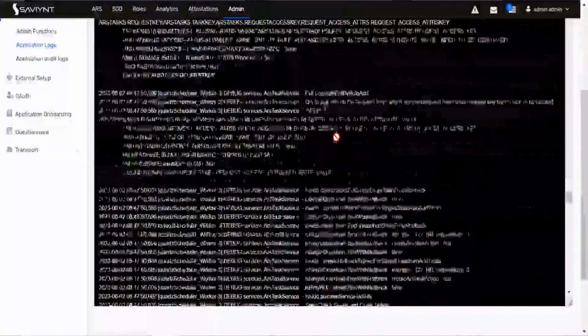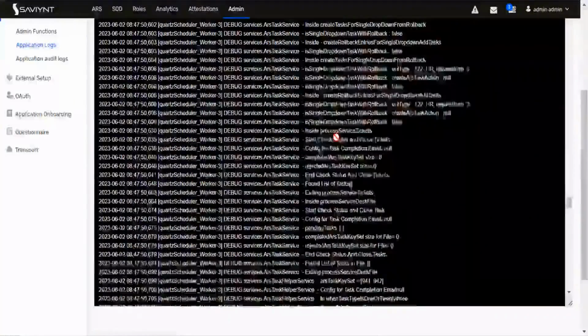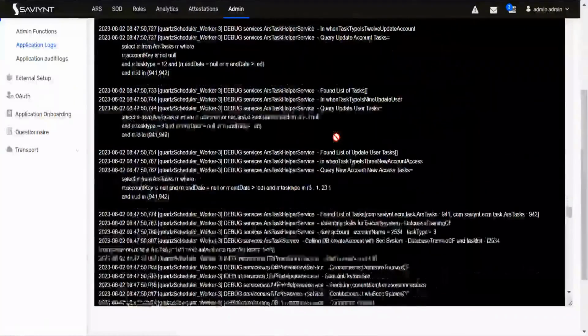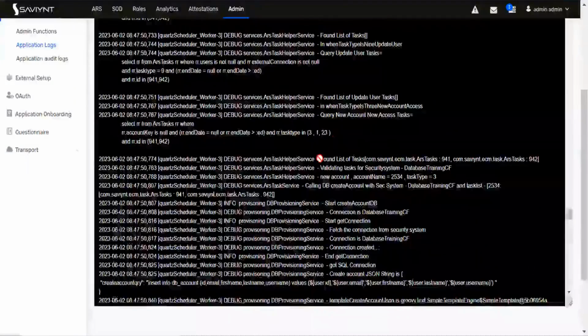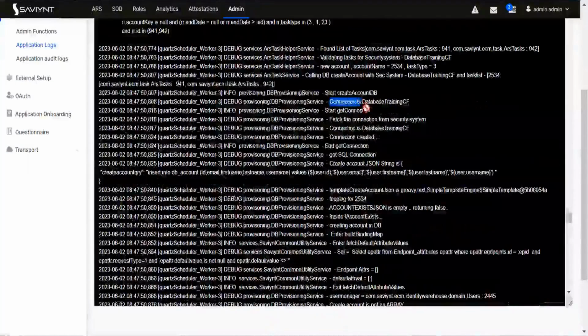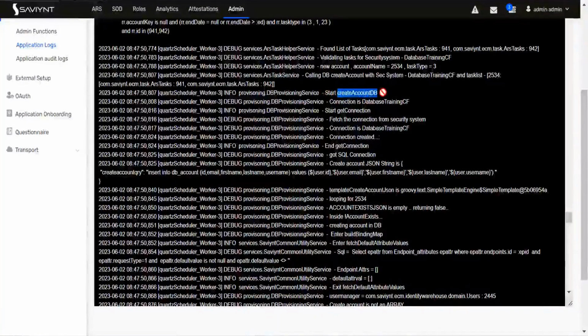And what information do you see if you scroll down? See here, it is giving the connection name. It is trying to create the account connection name. It is telling, connection successfully created.